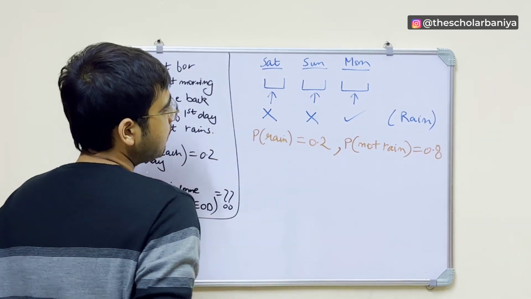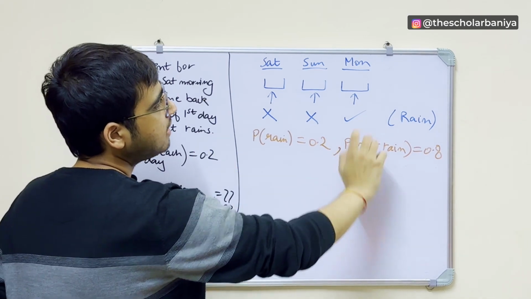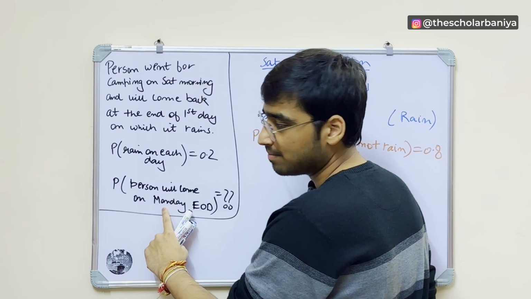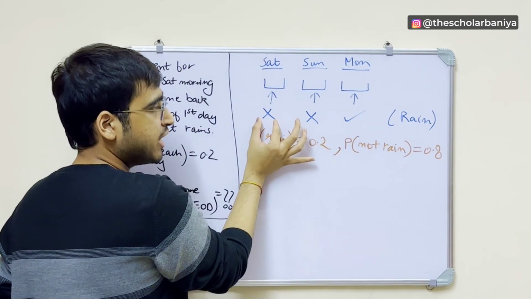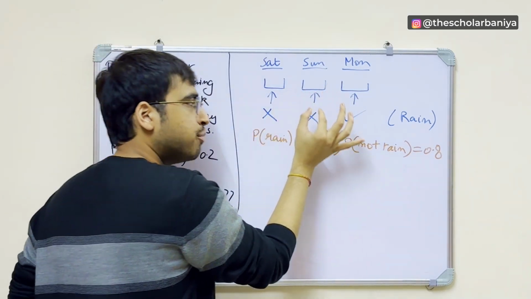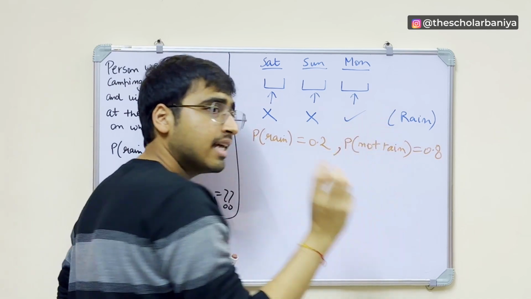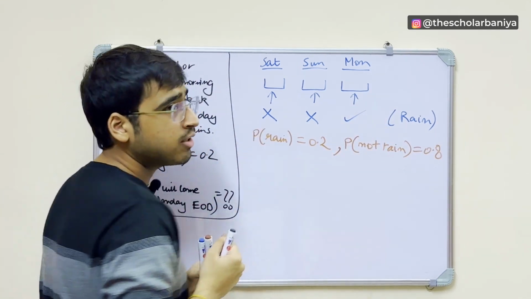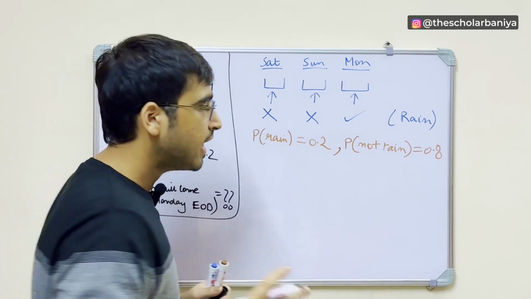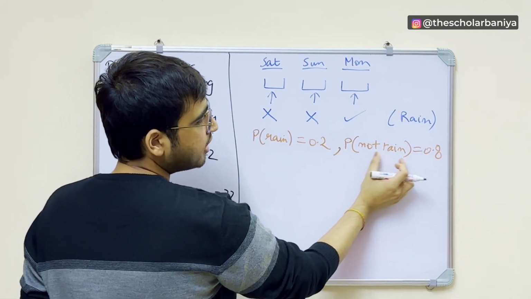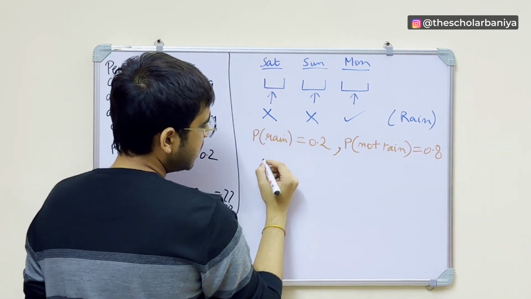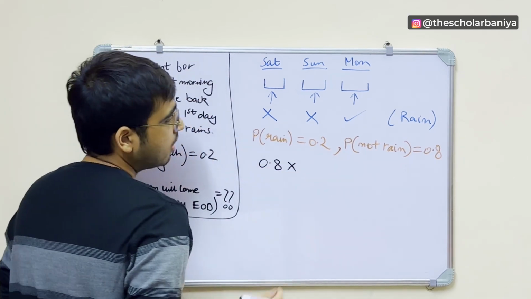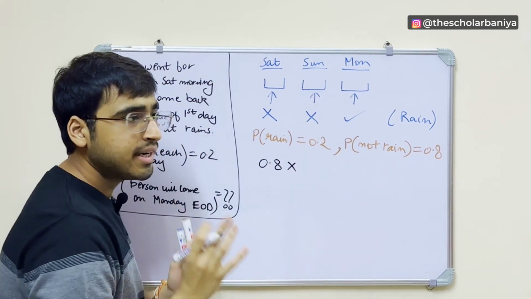So tell me one thing, if we want to find the probability that the person will come back on Monday, that means there should be no rain on Saturday, there should be no rain on Sunday, and there must be rain on Monday, right? So if there is no rain on Saturday, what is the probability of that? The probability of not raining is 0.8. So this becomes 0.8, right? Into, again, on Sunday also it did not rain.